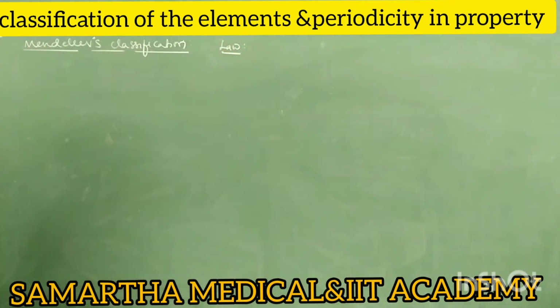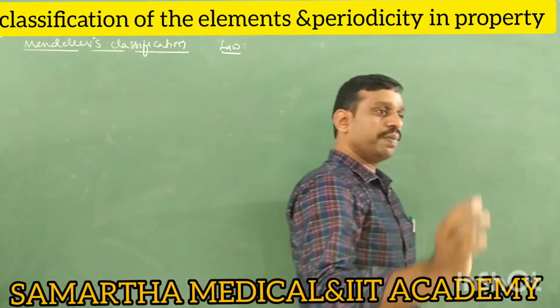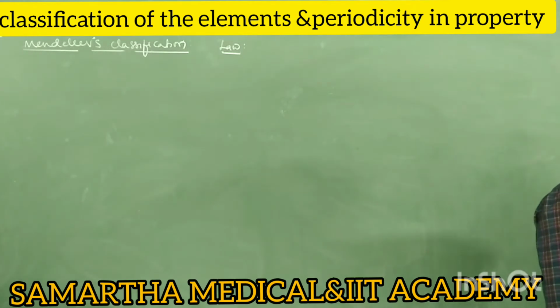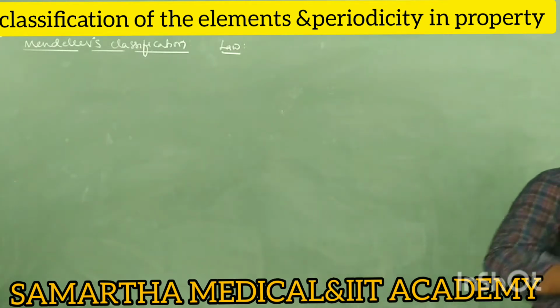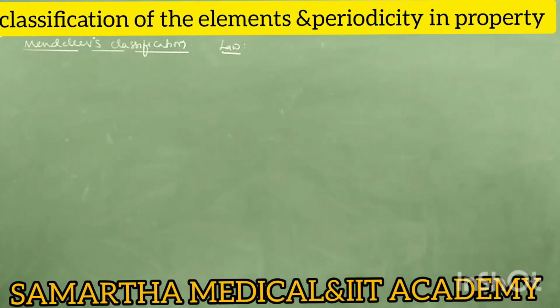Mendeleev's law says that physical and chemical properties of elements are periodic functions of their atomic mass. What is the meaning of this? The meaning of this statement is that physical and chemical properties of elements depend on their atomic masses.